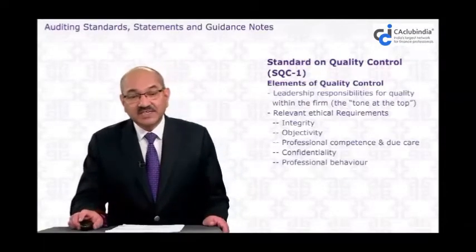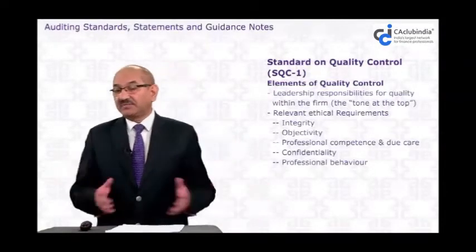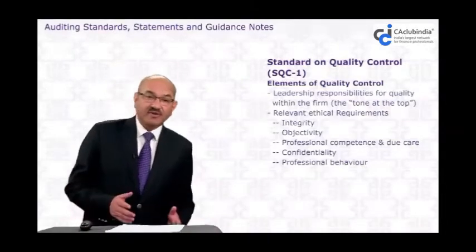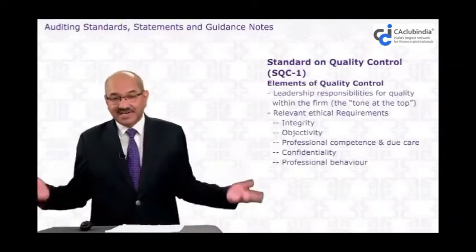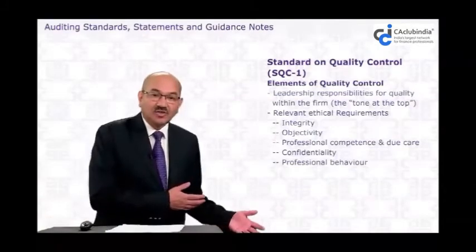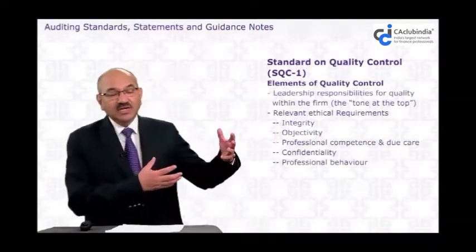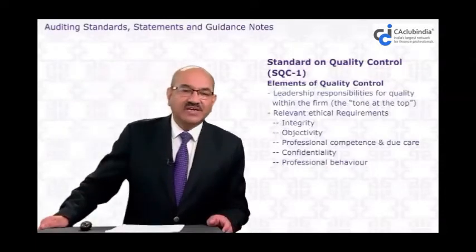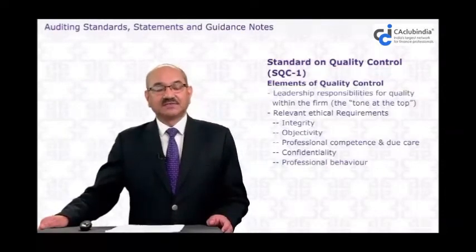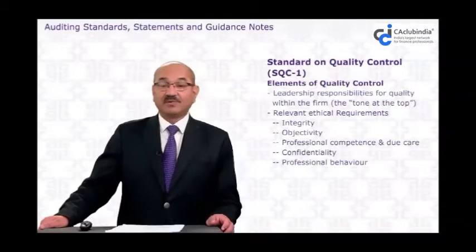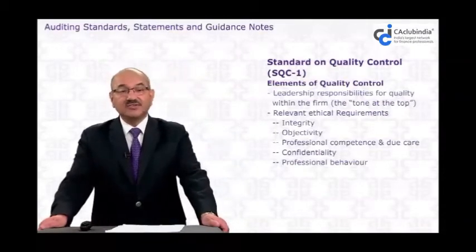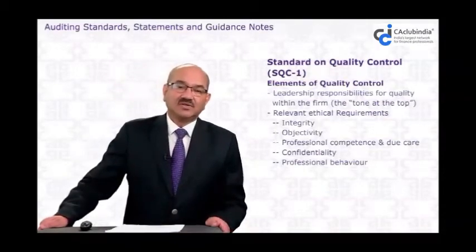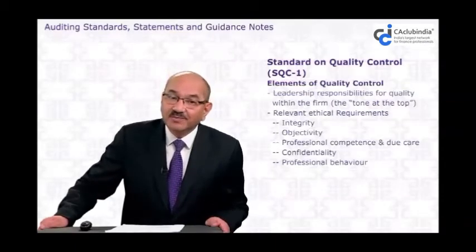You should be objective, you should give your objective, not a biased report. Professional integrity: you should not talk loosely or leak the confidential information of your client to somebody else. You have integrity, objectivity, independence, and competence also. So these are the ethical requirements.